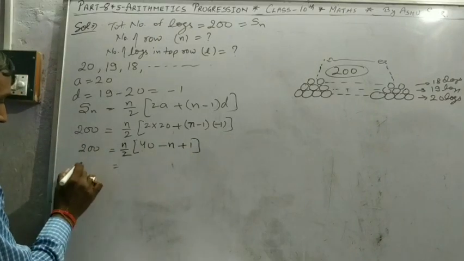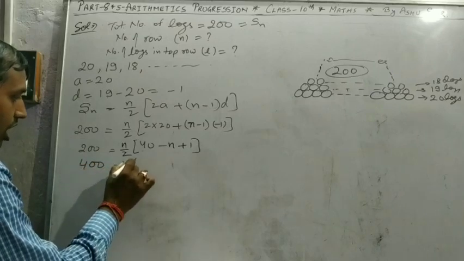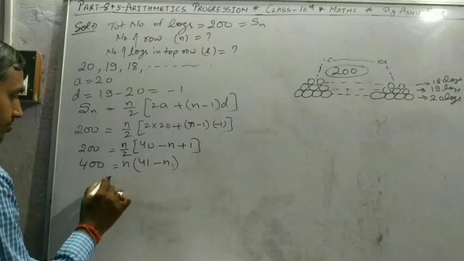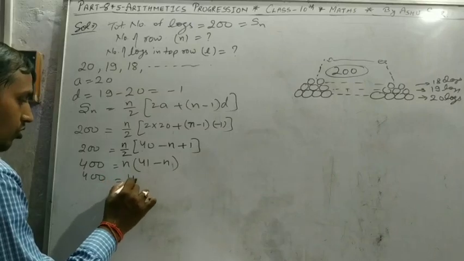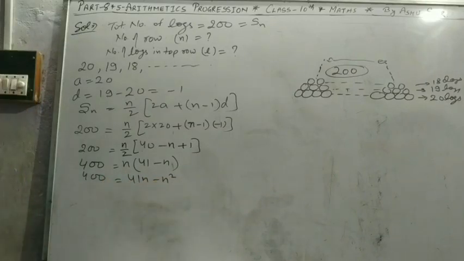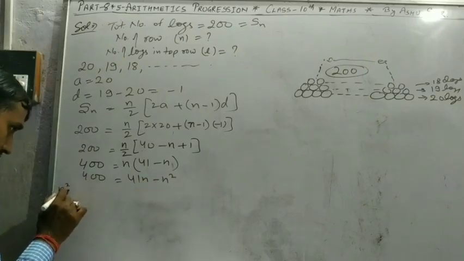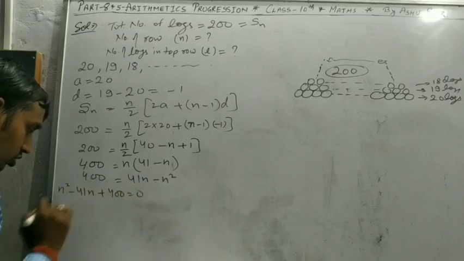You can send the 2 to the other side. 400 equals n into 40 plus 1, 41 minus n. So 400 equals 41n minus n square. Send all the terms to the same side: n square minus 41n plus 400 is equal to 0.